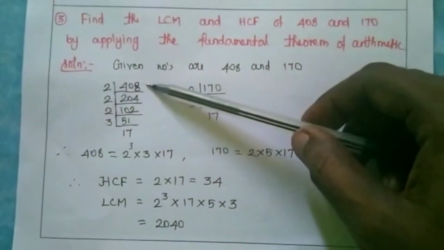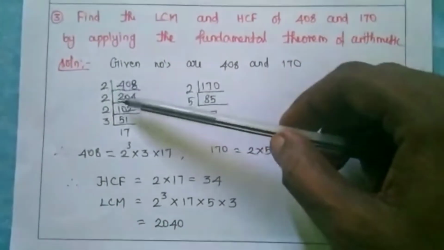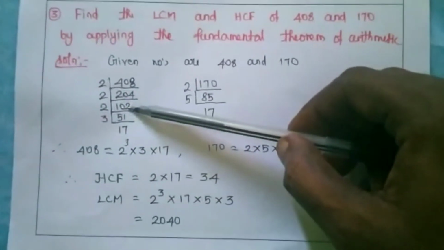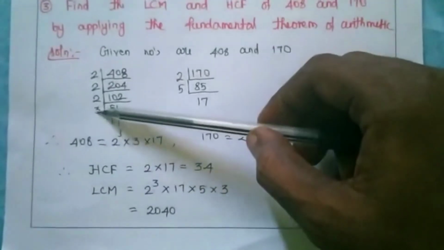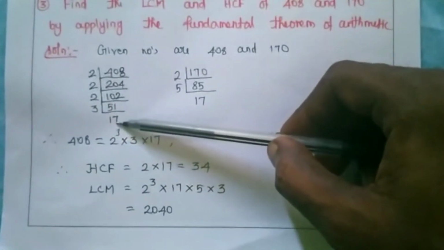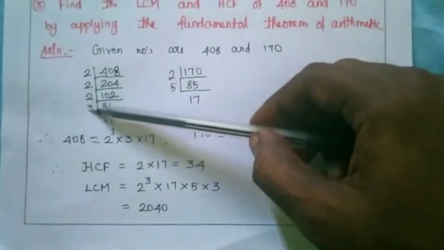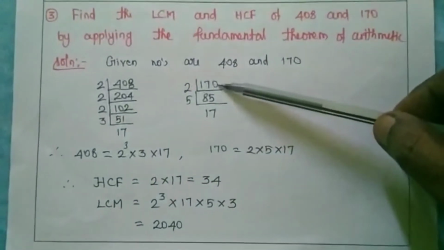So first I am taking 408. First factor is 2. So 204 I am getting. Again I am dividing by 2, I am getting 102. Again by 2, I am getting 51. Again I am dividing by 3, I am getting what? 17. So 2, 2, 2, 3, 17. All the numbers are what? Prime numbers.